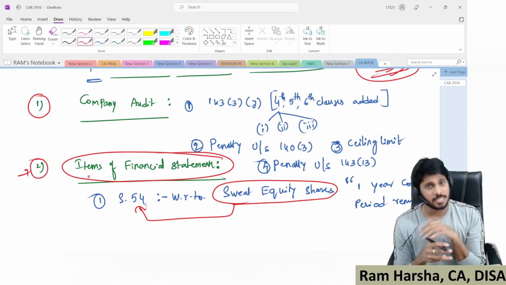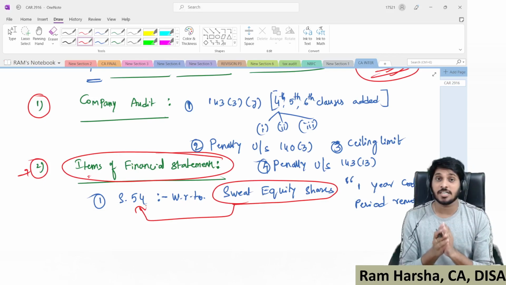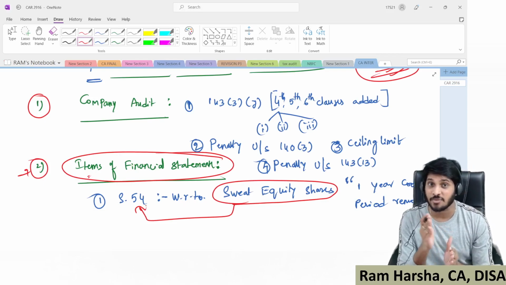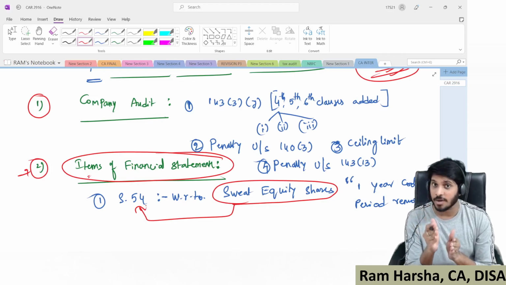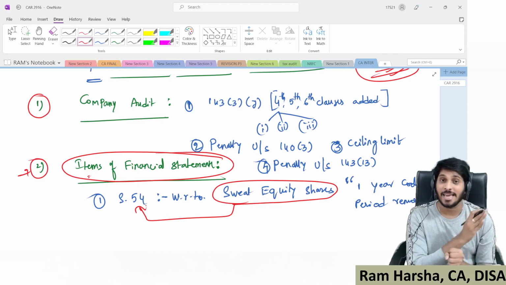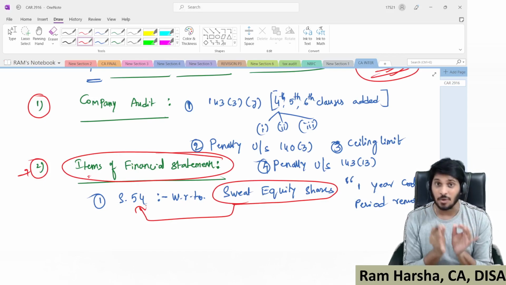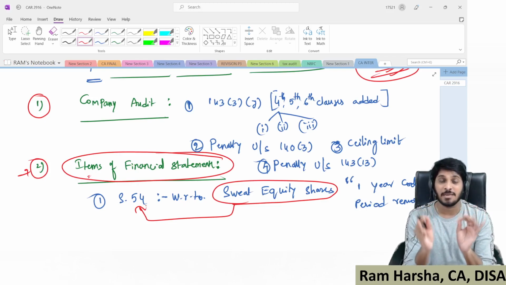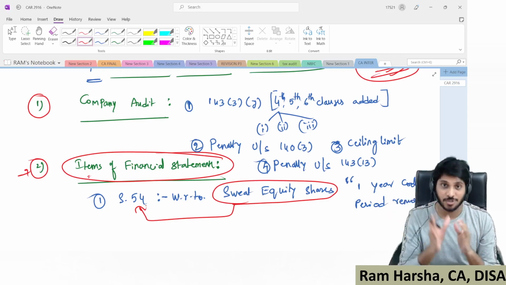Earlier, a company could issue sweat equity shares only after commencing business, only after 1 year. Until 1 year from the date of commencement of business, a company was prohibited from issuing sweat equity shares. Now that 1 year time limit is removed with a view to promote startups.